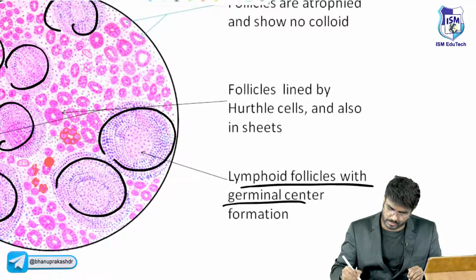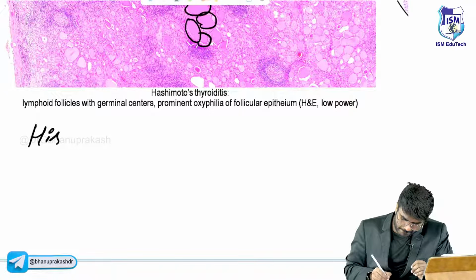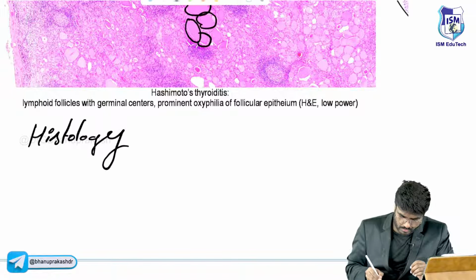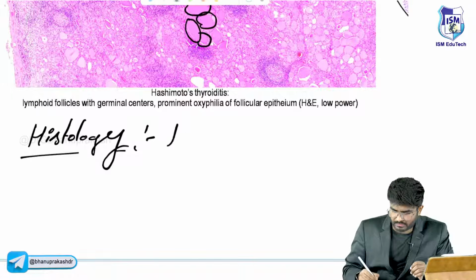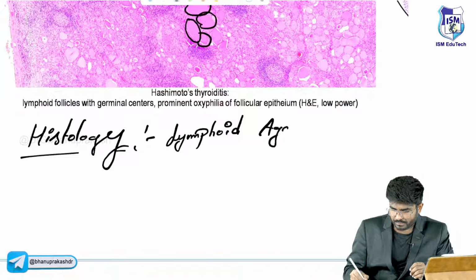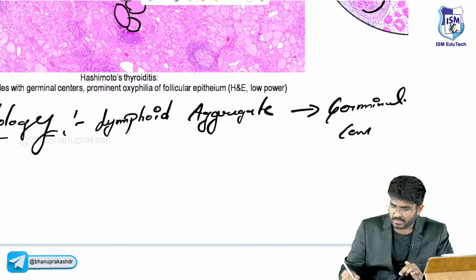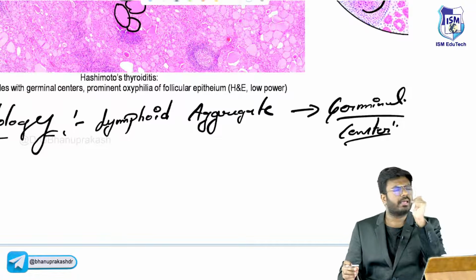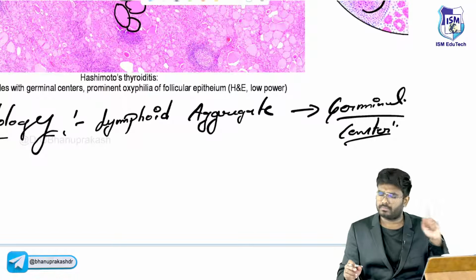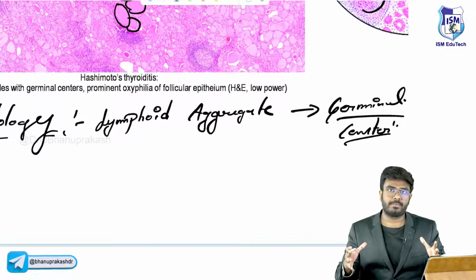Lymphoid follicles forming the germinal center. What is seen in histology? Lymphoid cells aggregate, and they are forming germinal centers. Germinal center formation in the thyroid gland: Hashimoto's thyroiditis, painless thyroiditis, diffuse enlargement of the thyroid gland.